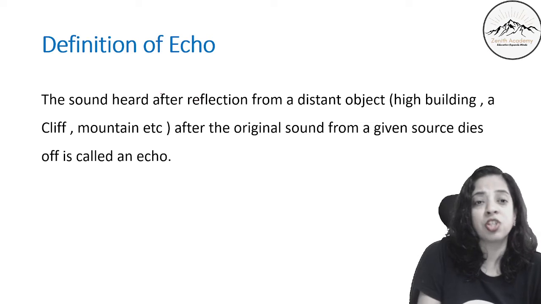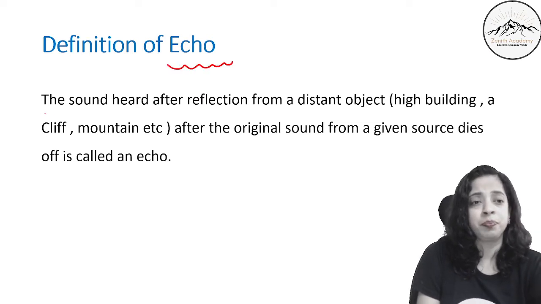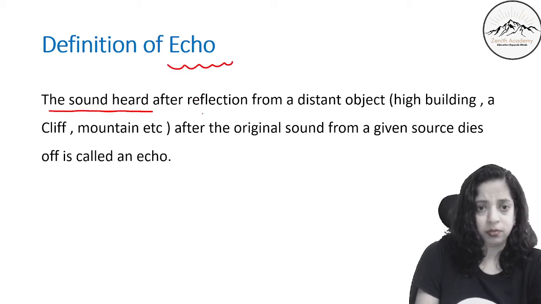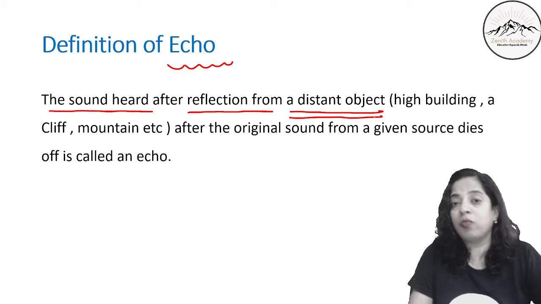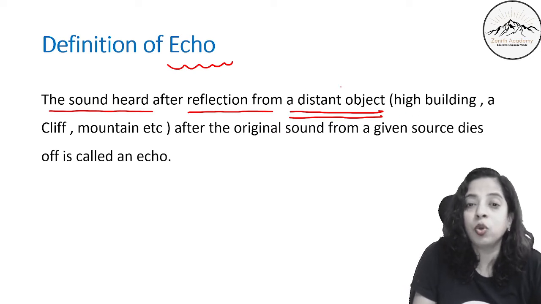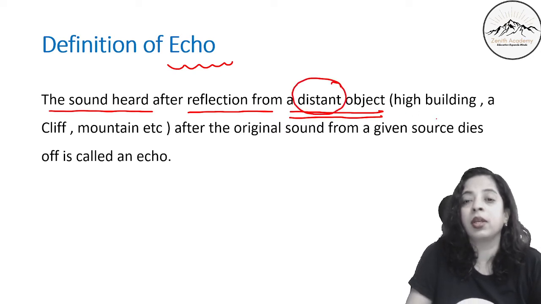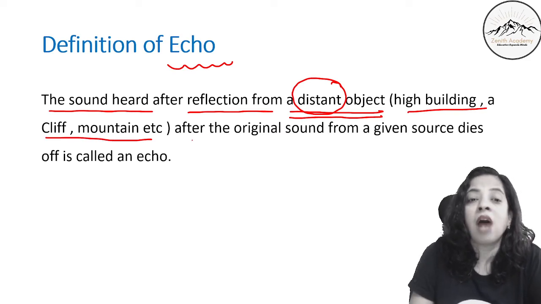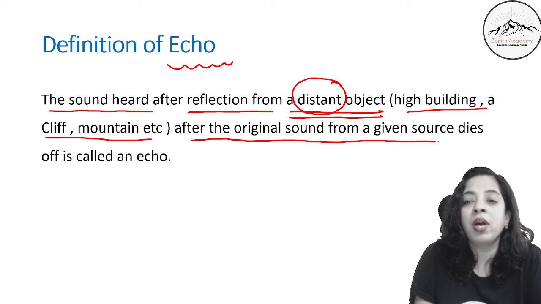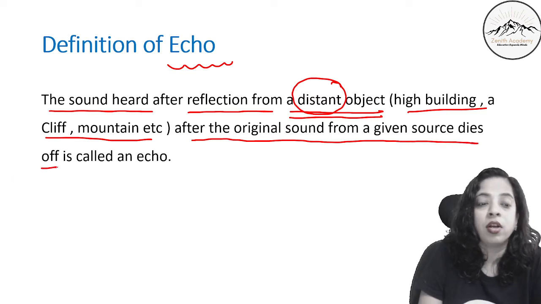What is the definition of echo? How do you define echo? The sound heard after reflection from a distant object, दूर वाला object, distant मतलब दूर वाला object. It is very important to mention the word distant, like a high building, a cliff or a mountain, etc. After the original sound from a given source dies off.